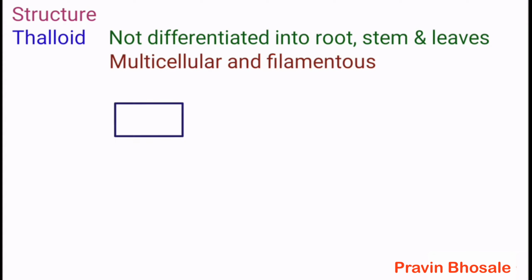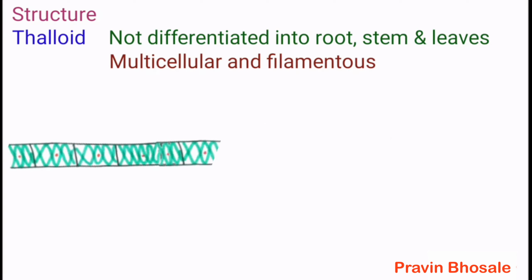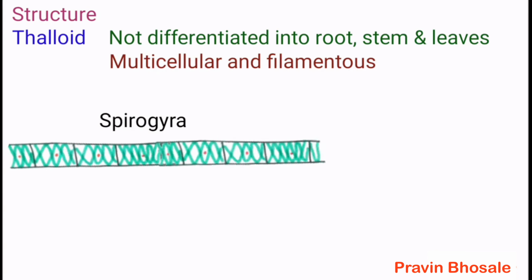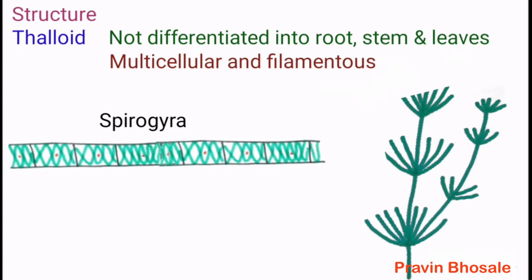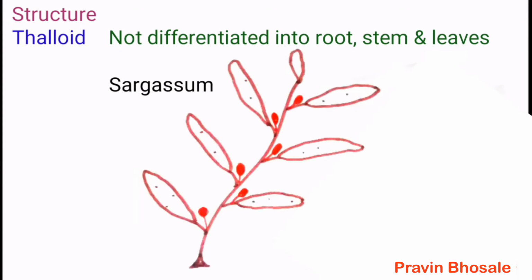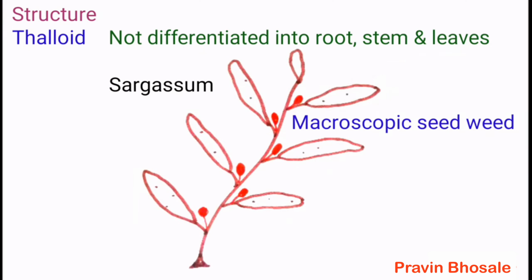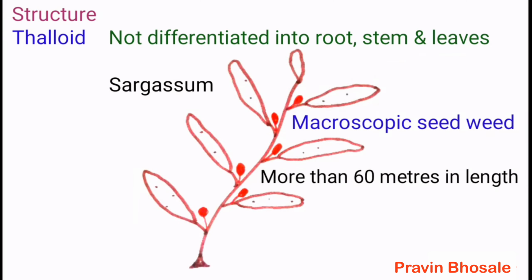Algae can be multicellular and filamentous. In a filament, cells are attached end to end. A filament can be unbranched, an example is Spirogyra, or a filament can be branched, an example is Cladophora. Sargassum is a huge macroscopic seaweed which measures more than 60 meters in length.